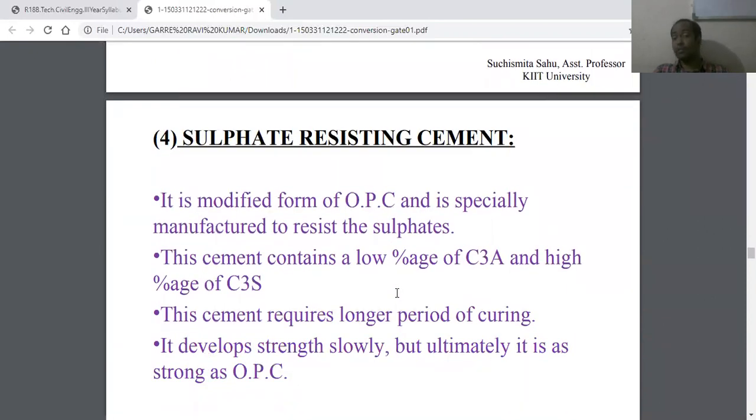It is a modified form of ordinary Portland cement and is specially manufactured to resist sulfates. This cement contains a low percentage of C3A and a high percentage of C3S. This cement requires a longer period of curing than normal, and it develops strength slowly, but ultimately it is as strong as ordinary Portland cement.